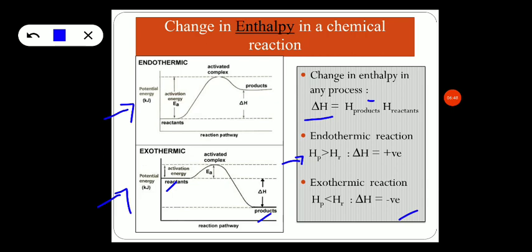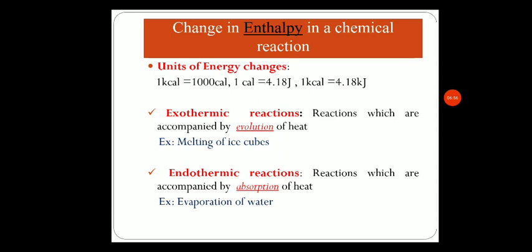So we have discussed two types of reactions, endothermic reactions and exothermic reactions. What are exothermic reactions? These are the reactions which are accompanied by evolution of heat. During the reaction, the heat is given out. So an example for exothermic reactions will be melting of ice cubes. And what are endothermic reactions? These are the reactions which are accompanied by absorption of heat. The heat is absorbed during the reaction. So evaporation of water will be an example for an endothermic reaction.